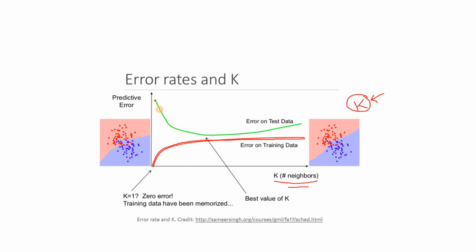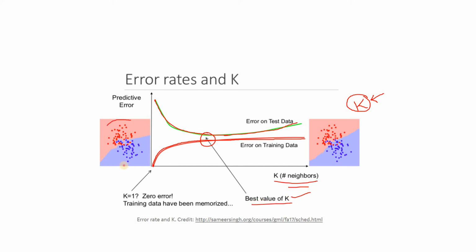See, initially test error is high, eventually it is decreasing, and after a certain time what will happen? If you increase the k value further and further, then it will start considering many neighbors, and as a result, at that time also there is a probability that test data error might increase, right? I hope you can get the feeling. So the optimal value is where training error is not too small, to avoid overfitting, and test data error is also not too high. So that kind of k value can be considered as the best value of k.